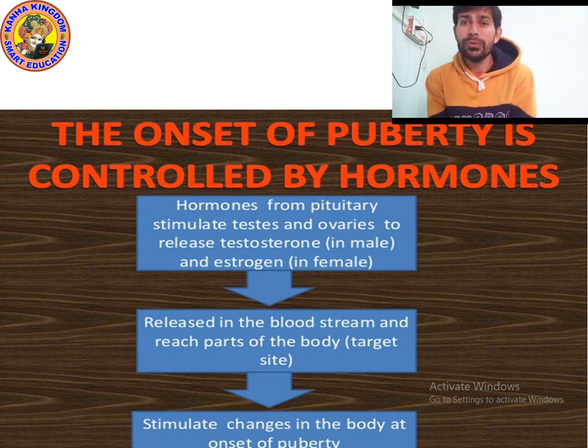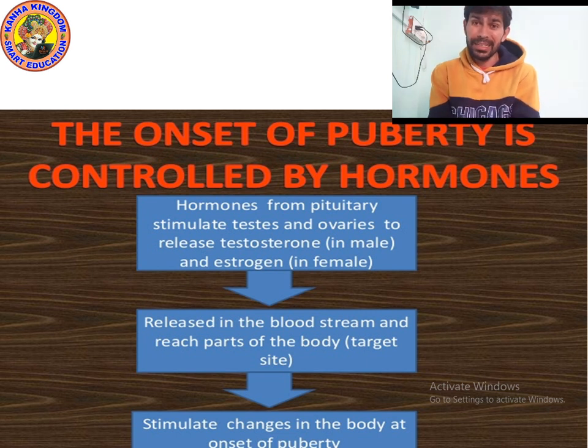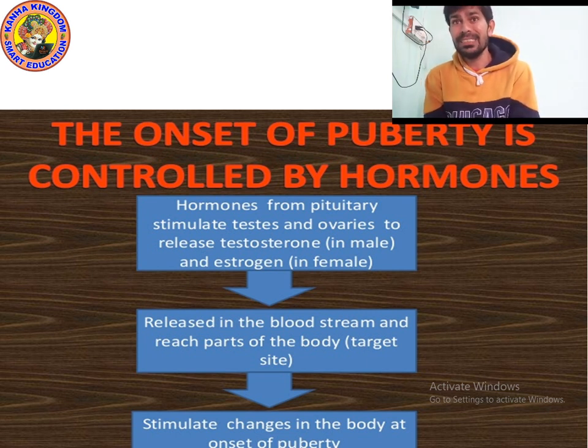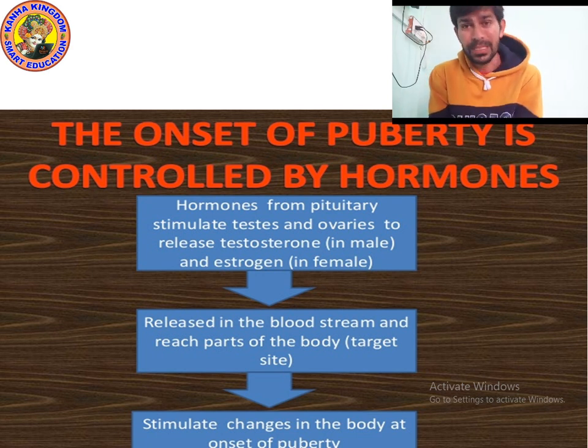And testes and ovaries are also endocrine glands, or you can say ductless glands. The hormones released from the pituitary gland excite the testes and ovaries to release their hormones. They stimulate the testes and ovaries.